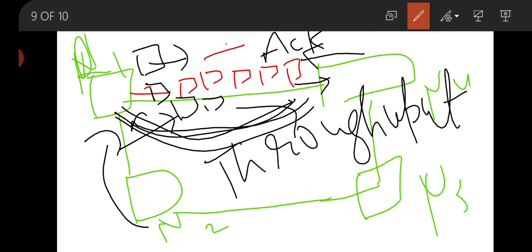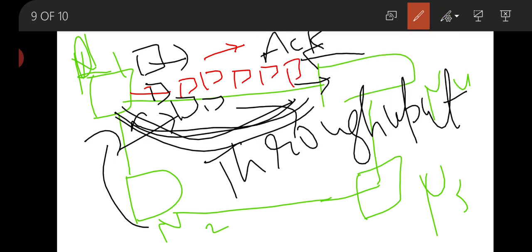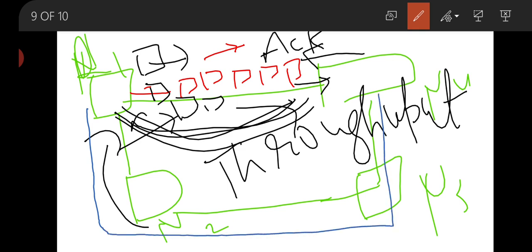if this route is not free or clear, then this node can send the data from this way. That means node 1 has to send the data through node 2, node 3, then node 4. This is called rerouting of data, to remove or reduce the congestion of this network path, this link, this channel. This is called rerouting of data.